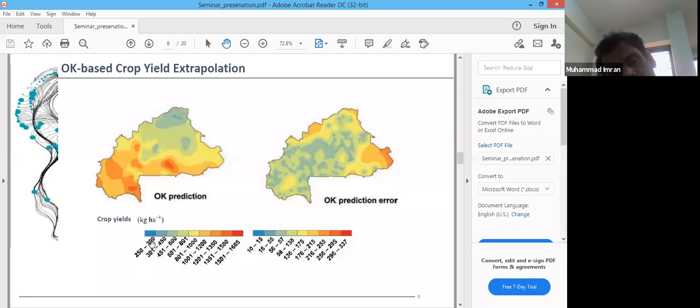These different colors or legends show that this part of the country has a crop yield variation from 250 kilograms per hectare to 300 kilograms per hectare, and the red colors show somewhat higher values of crop yields in different parts of the country.